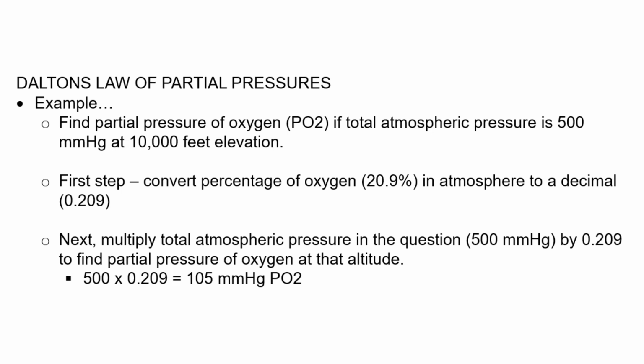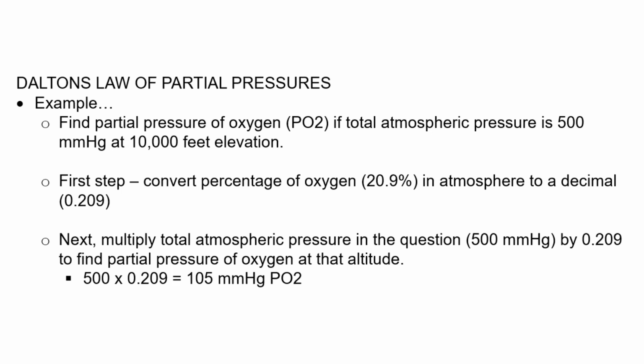The first step, now that we have the important pieces of information, is that we must convert the percentage of oxygen into a decimal. Percentages are just numbers between 1 and 0, so 20.9% becomes 0.209 by moving the decimal point to the left 2 places. Another way to find this is to take 20.9 and divide it by 100.